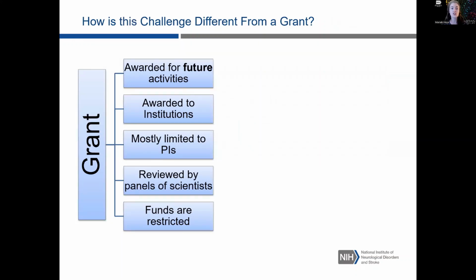So a challenge is actually quite distinct from a typical grant mechanism. Grants are largely awarded for future activities, so things that you're proposing to do. They're awarded to institutions, and they're mostly limited to principal investigators or people of equivalent status. Grants are reviewed by panels of scientists from the community, and the funds are restricted for research use.